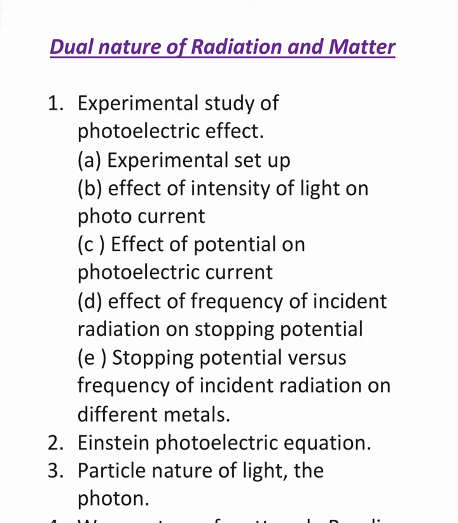Number 1, experimental setup, that is the experiment. 2, effect of intensity of light on photocurrent. 3, effect of potential on photoelectric current. 4, effect of frequency of incident radiation on stopping potential. 5, stopping potential versus frequency of incident radiation on different metals. So this is one of the most important highly expected questions from this chapter.